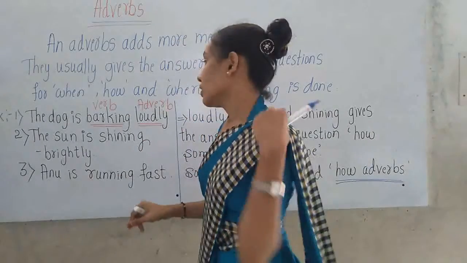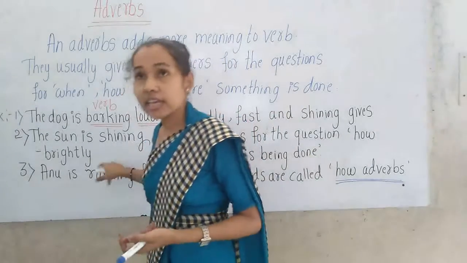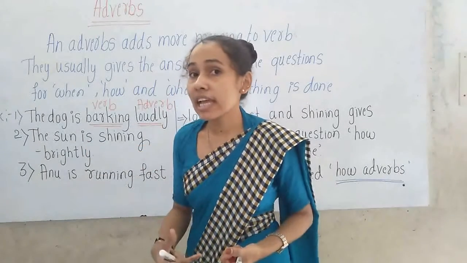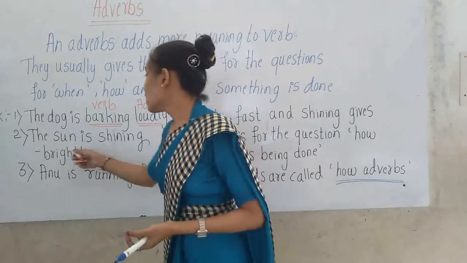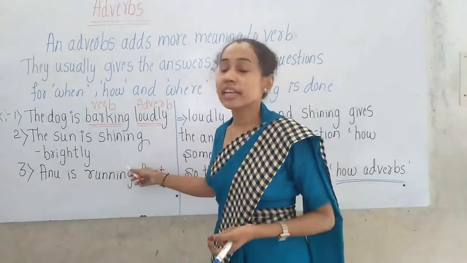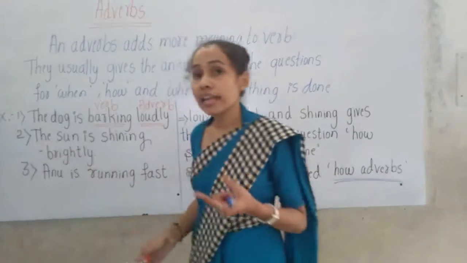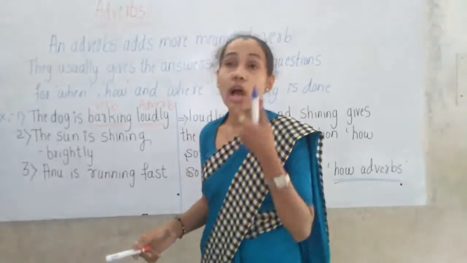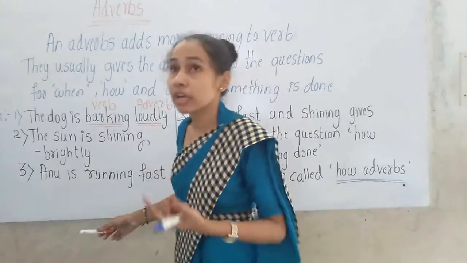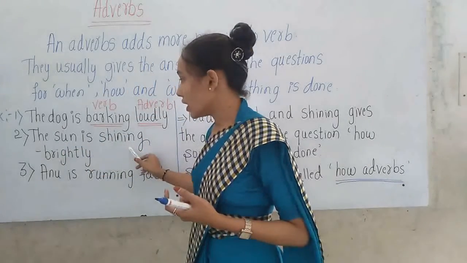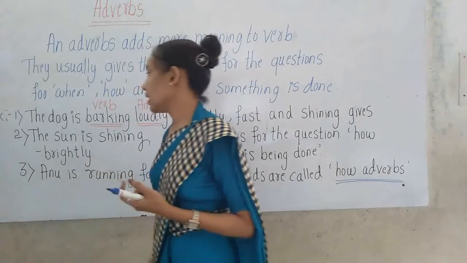Then next look at the second sentence children. It says the sun is shining brightly. Pay attention to the pronunciation, how I am reading. The sun is shining brightly.